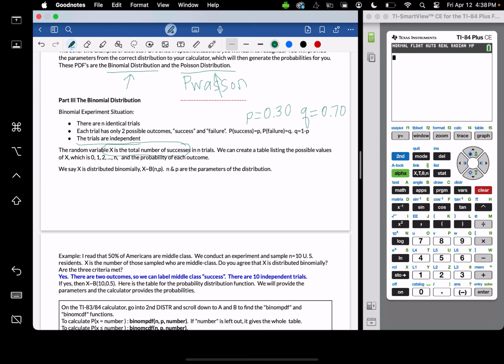We can create a table listing the possible values of x, which will be 0 through n, and then the probability of each outcome. We're going to say that x is distributed binomially, so we write out the big X, we write a squiggle for the word distributed, and then I say binomially, and then I put the n, the number of trials, and p, the probability of success. These are the two parameters of the situation or of the distribution.